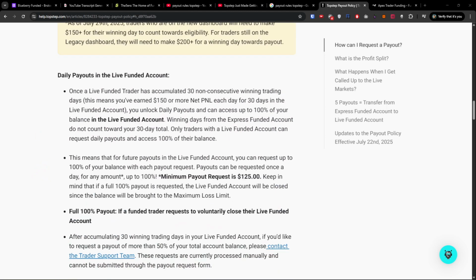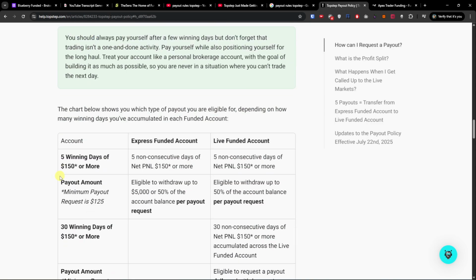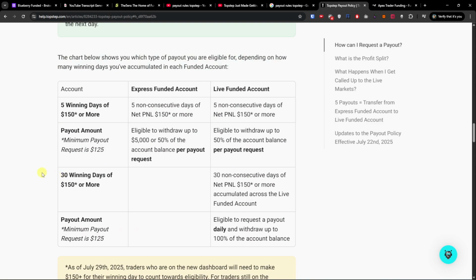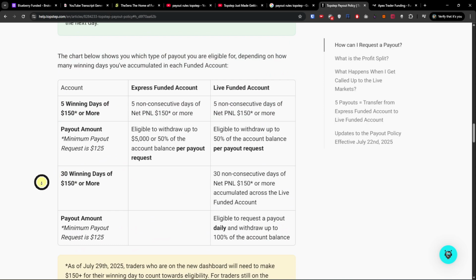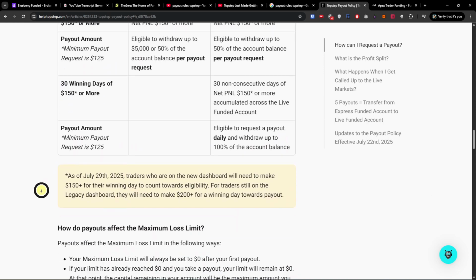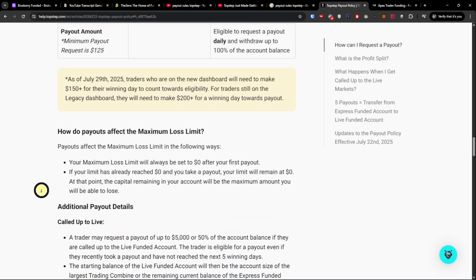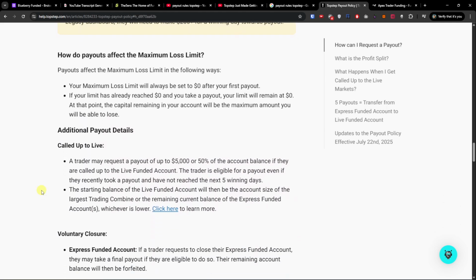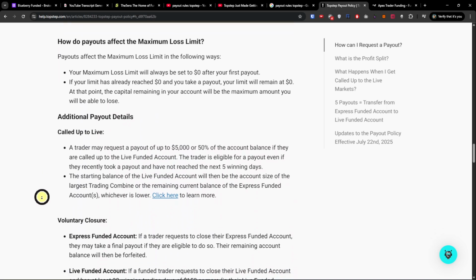Then, going further, you have the profit split. For the first $10,000 in payouts across all funded accounts, you keep 100% of profits. After your total payouts exceed $10,000, the profit split becomes 90/10, and you receive 90%, Topstep keeps 10%.